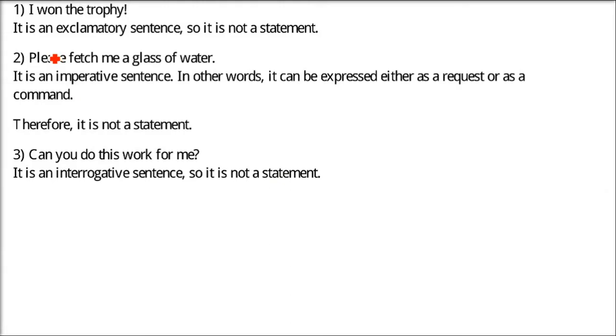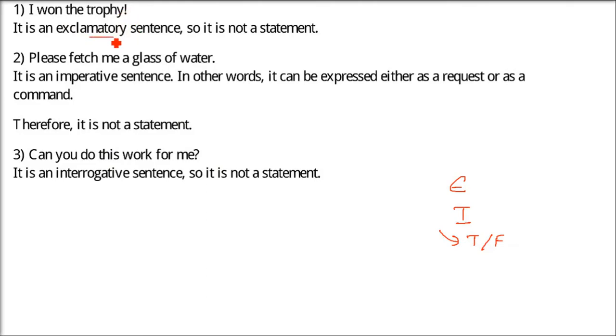Now give 3 examples of sentences which are not statements. Give reasons for the answers. Now what you can do is you can just go back to the previous question. You can take 3 out of them and just say why we are not calling them a statement. This you can always do. But we can add some others also. So this you have to justify also, that these are not statements. Take one exclamatory, take one interrogative, and take one where the truth or false cannot be established.